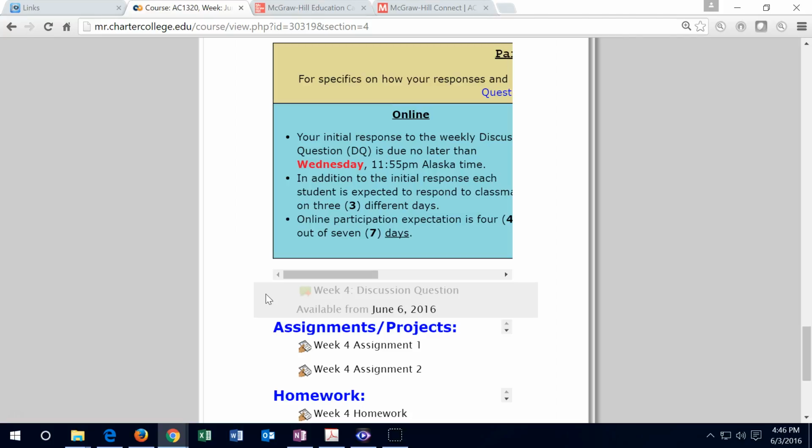Remember that we need at least 4 posts to get full credit. Really highly recommend aiming for full credit on the discussion forums because you have the most control over those, and they're really a substantial amount of the grade. 21%, big part of the grade for participation in discussion, so make sure to pick that up. And in order to do that, you need at least 4 posts. You want to post more than 4 posts in order to make sure that you're picking those up.